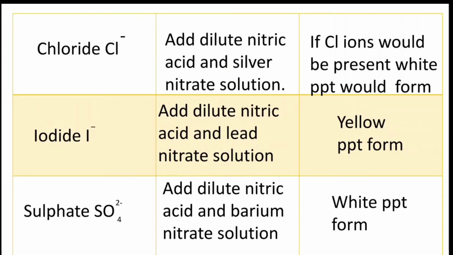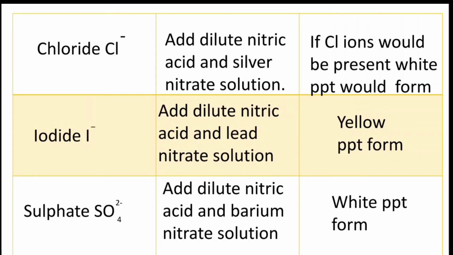So now we will discuss chloride, Cl negative. For chloride, add dilute nitric acid and silver nitrate solution. The observation is that if chloride ion is present, a white precipitate would form. I can repeat this test for chloride ions.